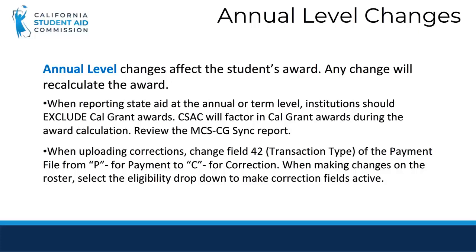You should exclude Cal Grant awards when reporting state aid. This is because the Commission's MCS and Cal Grant Sync job will check automatically for Cal Grants that have been awarded to MCS awardees. Please review the MCS Cal Grant Sync report for any students whose awards were adjusted or modified due to the Sync job. If you are processing changes through the payment upload process, Field 42 on the payment roster file record layout is where you will be able to indicate if your submission is a correction by using C in this field. If submitting the correction on the roster, please use the eligibility dropdown to make the correction fields active, as we will see on the next slide.